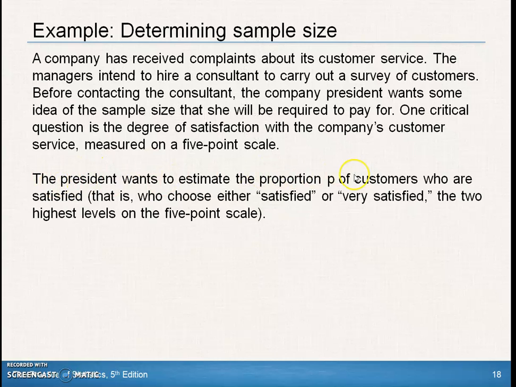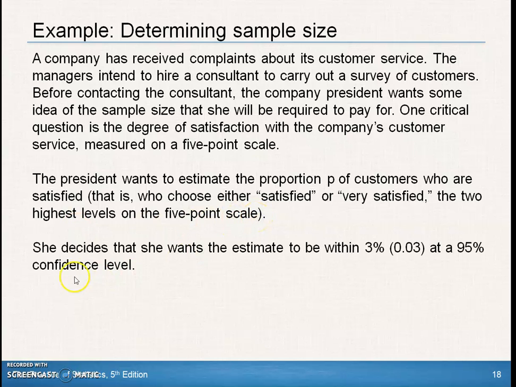The president wants to estimate the proportion p of customers who are satisfied or very satisfied, the two highest levels of the 5-point scale. She decides she wants to estimate within 3%, 0.03, at a 95% confidence level. How large a sample is needed?